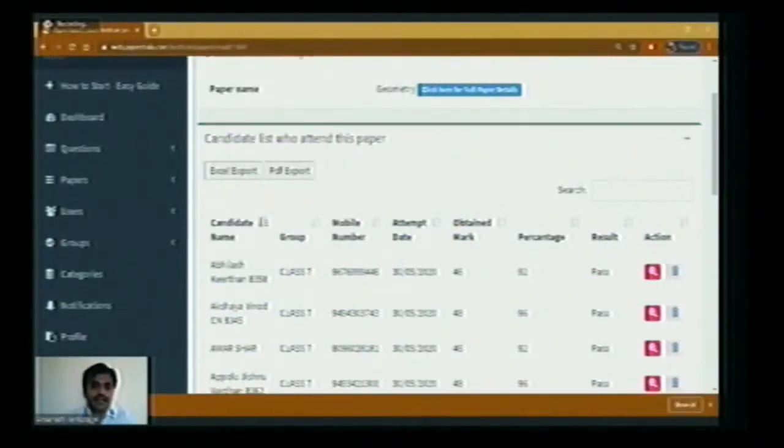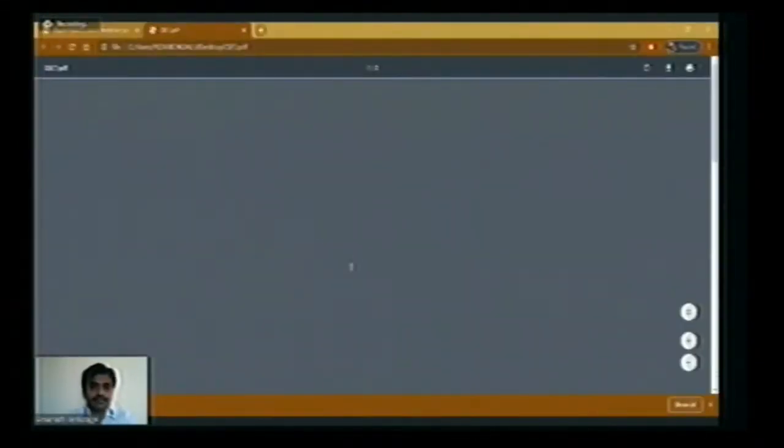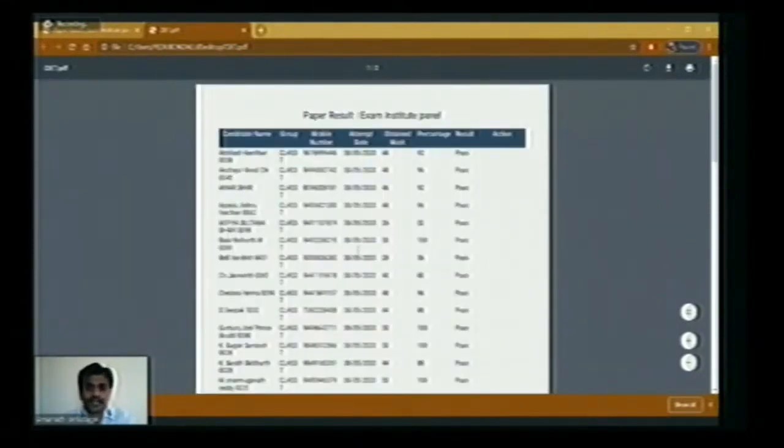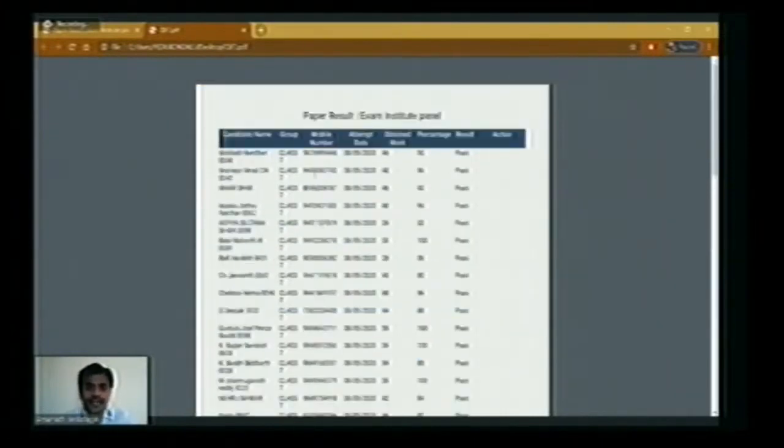It will be asking you where exactly you want to save it. I'm saving it as CIET result. So save. Now I saved it. When you click on that, this is how the result will be displayed. How many students have taken the exam, passed or failed. So you'll be getting each and every detail. You'll even get at what time the student has taken the exam. So these are the things we have here.